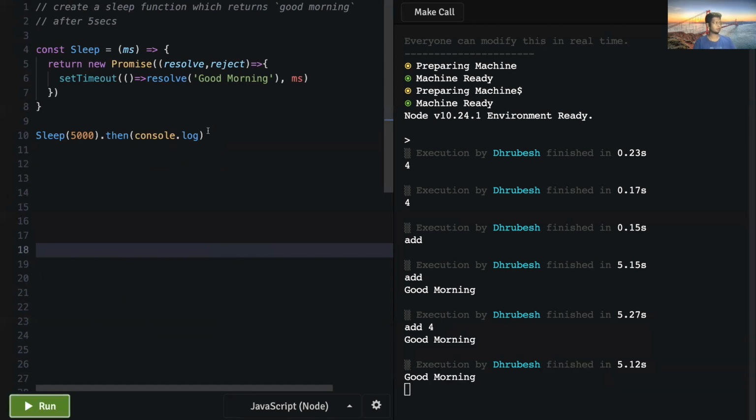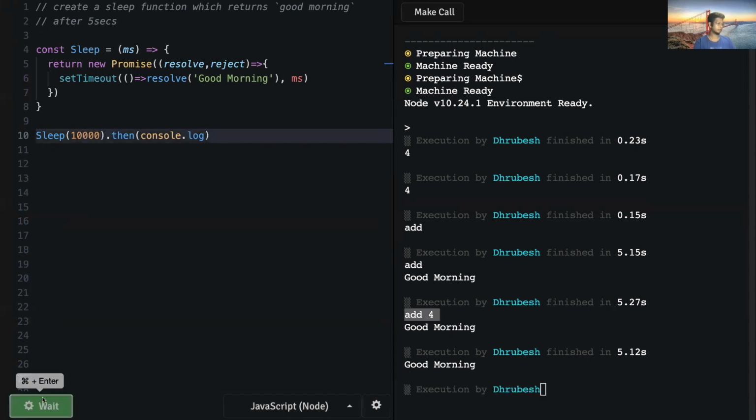Yep. So this was one of the pointers: when you're given something as an argument, see if you can make a function which is modular. For example, I can even add 10 seconds here. No, not 105, but 10 seconds here.